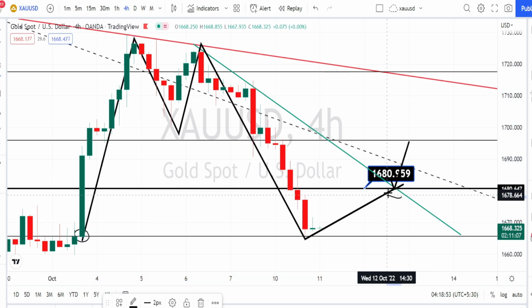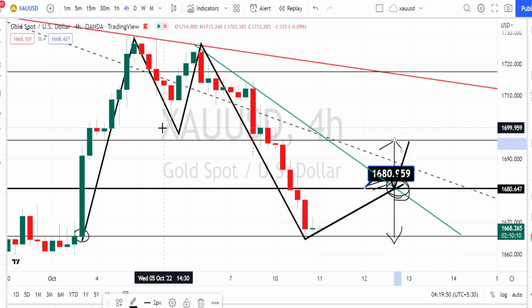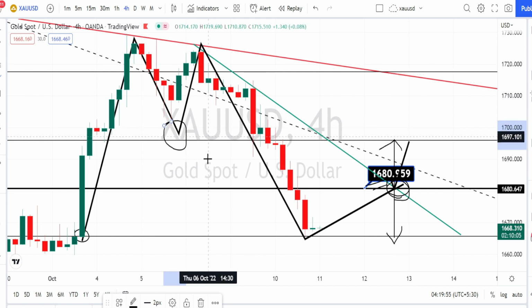So if you want to continue trading on the bearish side, wait for the price action to bounce back from this resistance line in order to take trades on the bearish side. And if you want to take trades on the bullish side retracement, wait for the price action to break the resistance level of 1680 and this resistance line from the 4 hours time frame in order to take trades on the bullish side retracement. Next level of resistance is going to be around 1700, which is also roughly around the neck level of the double top pattern it has made earlier. Let us do the analysis in hourly time frame.